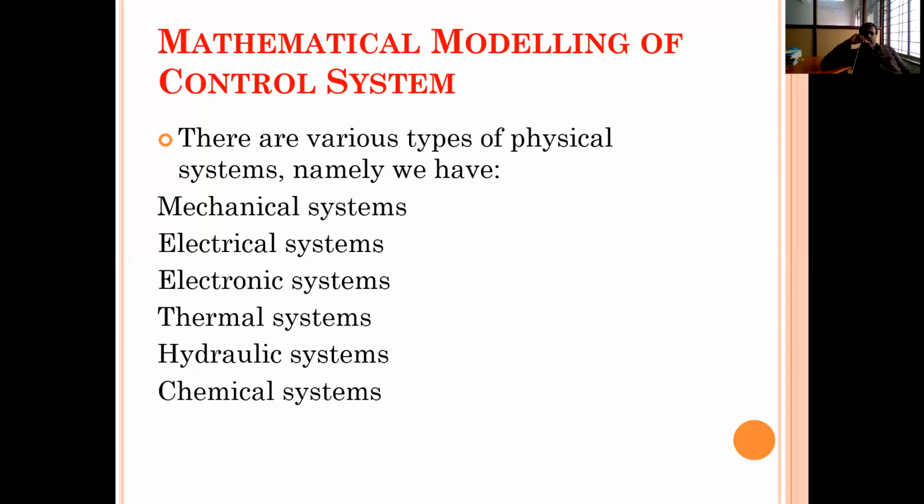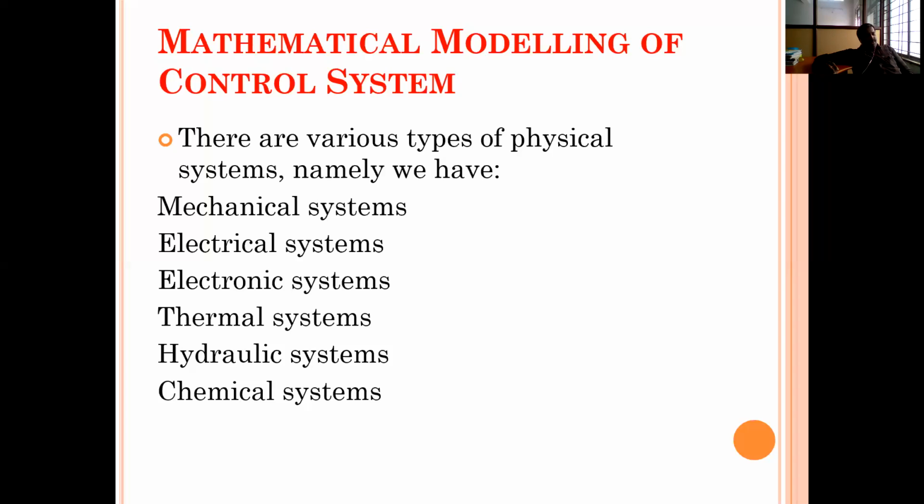Generally, there are various types of physical systems, namely mechanical systems, electrical systems, electronic systems, thermal systems, hydraulic systems, chemical systems, and so on. But in this course, we are dealing with the mathematical modeling of mechanical systems and electrical systems. So in this class, we are discussing the mathematical modeling of mechanical systems.